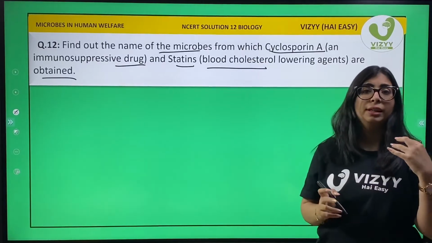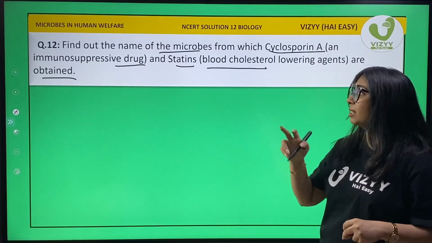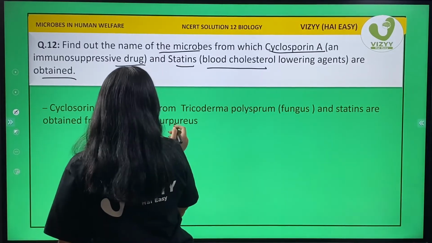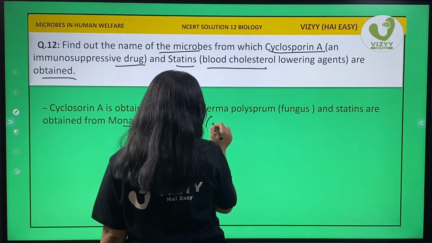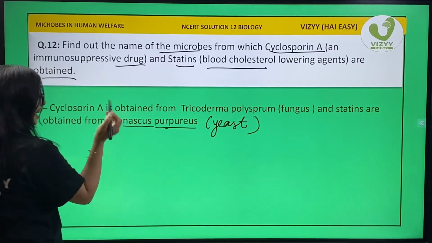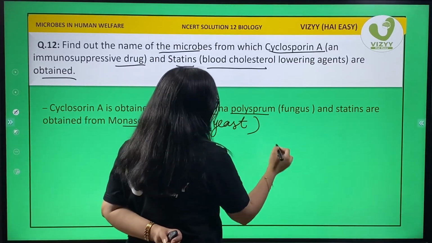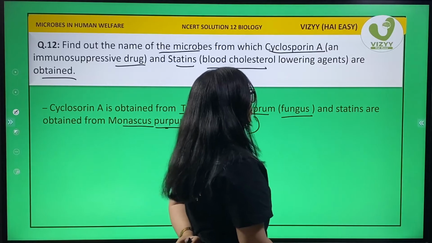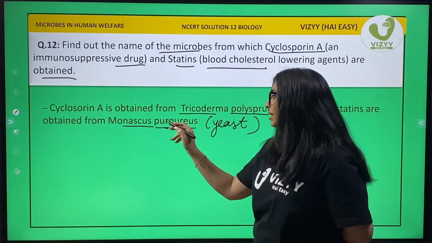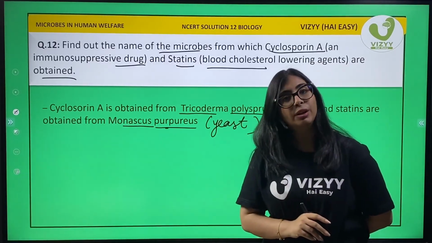Cyclosporin is obtained from a fungus named Trichoderma and statins are obtained from a yeast named Monascus purpureus. Okay, this is a yeast. So, right, cyclosporin A is obtained from Trichoderma polysporum, that is a fungus, and statins are obtained from a yeast known as Monascus purpureus. Okay, so students, this is your question number 12.